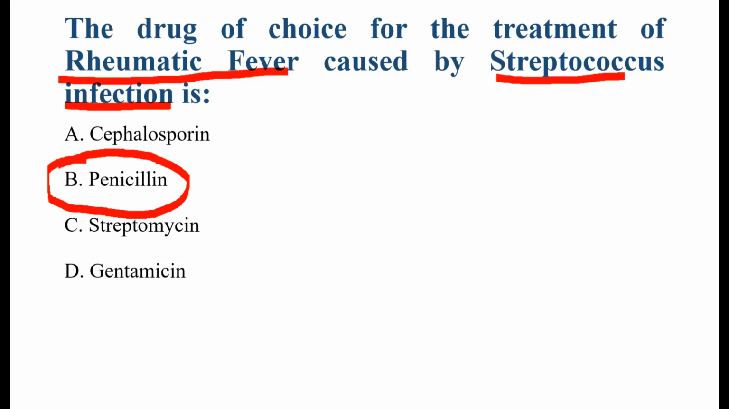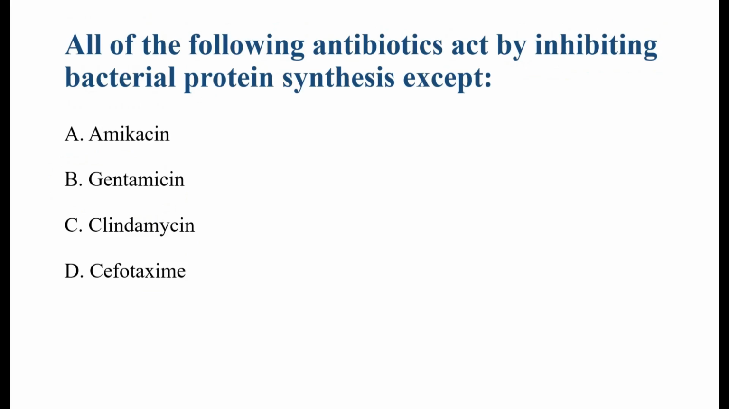Now see the other options: cephalosporin. It can treat the infection and may be used if the patient is allergic to penicillin, but it is not the first drug of choice for rheumatic fever. Now streptomycin. Streptomycin is mainly used for tuberculosis and plague. It is not used for streptococcal throat infection. And gentamicin is used for severe gram-negative infections. It is not the primary treatment of rheumatic fever.